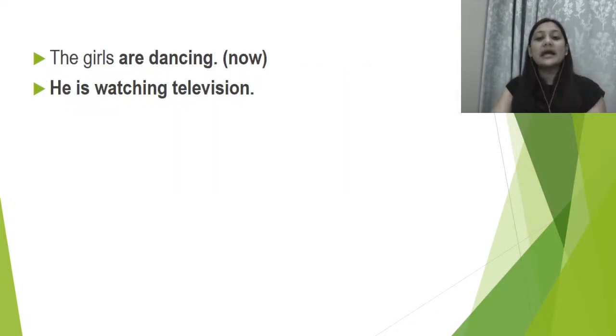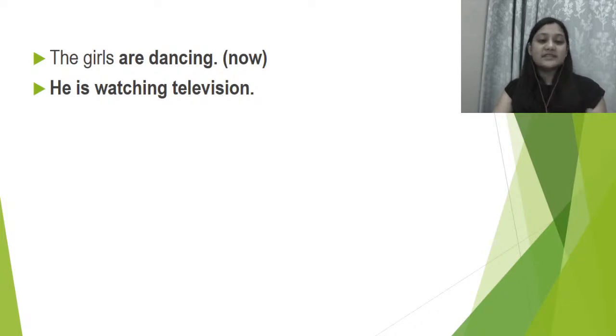The girls are dancing. So for example, you are watching a television show and the girls are dancing there, right? So the girls are dancing. जब आप मुझे ये बता रहे हैं, I'm just asking like, what are you doing? What are you watching there on the television? You're telling me that the girls are dancing there on the show. So while you're telling me the whole situation, the girls are still dancing there, or he is watching television. So this person is watching television right now also, right?